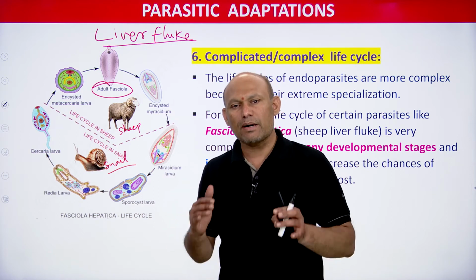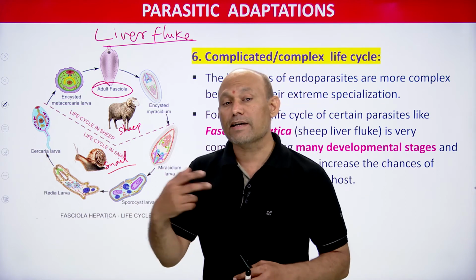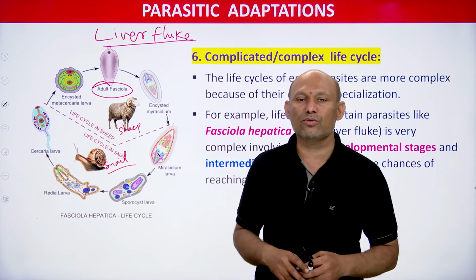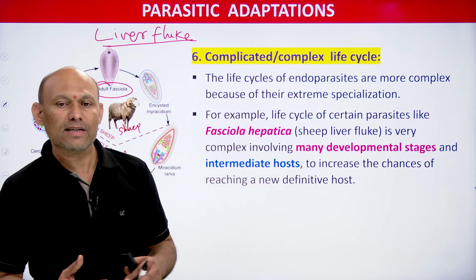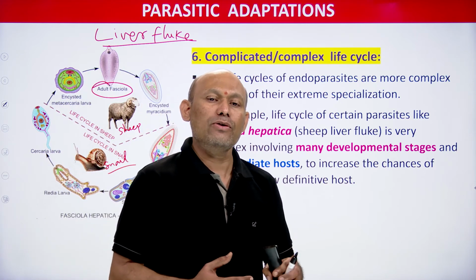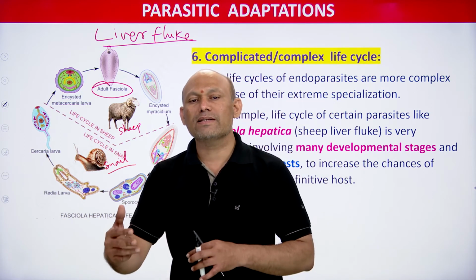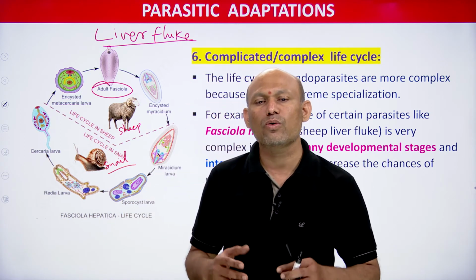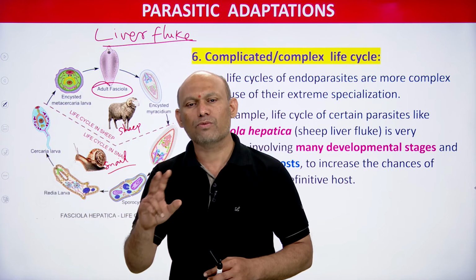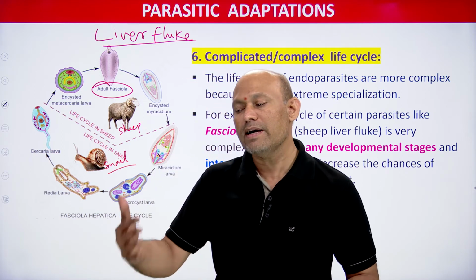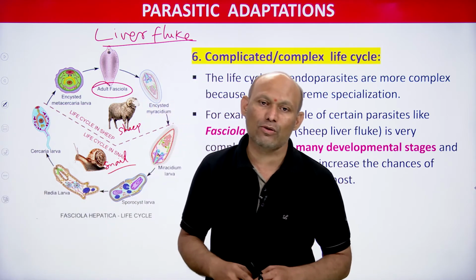This is one aspect, it completes its life cycle in 2 hosts, as far as complicated life cycle is concerned. And the second aspect of this complicated life cycle is very interesting, students. Fasciola is not only having 2 hosts in its life cycle, but so many developing stages, so many larval stages will be there in the life cycle of Fasciola hepatica.